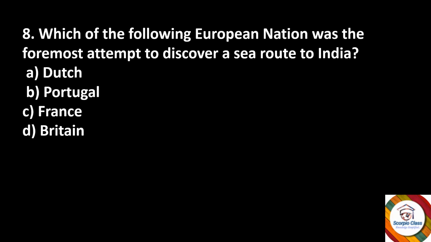Next question. Which of the following European nations was the foremost to attempt to discover a sea route to India? Dutch, Portugal, France, or Britain? The answer is option B, Portugal.